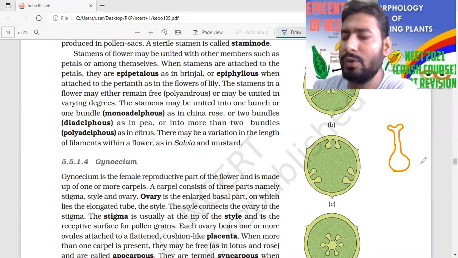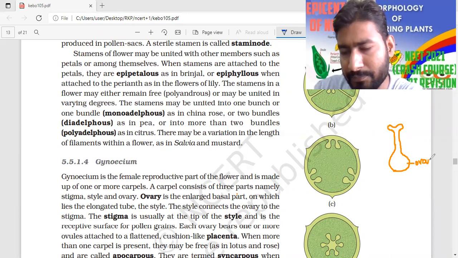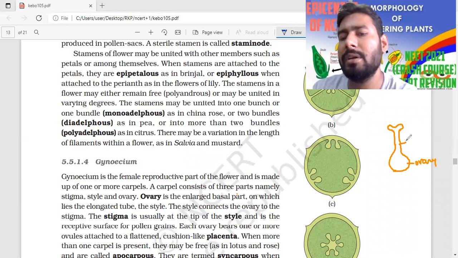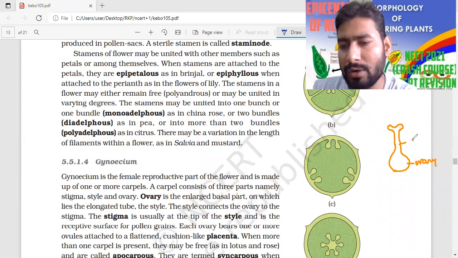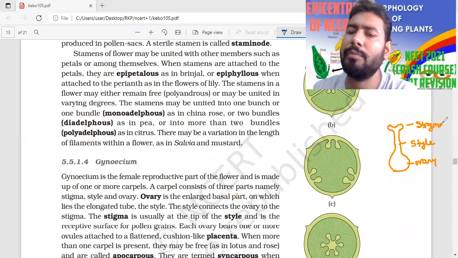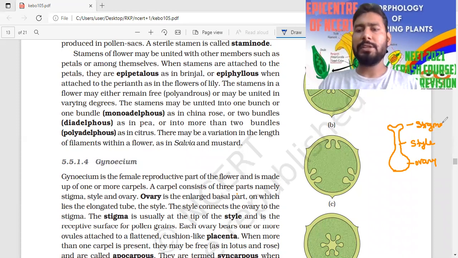If you see the swollen basal part of this gynoecium, this is called the ovary. A stalk-like structure which connects the stigma and the ovary is called the style, and this is the stigma. The stigma is the site where the landing of pollen grain generally takes place.